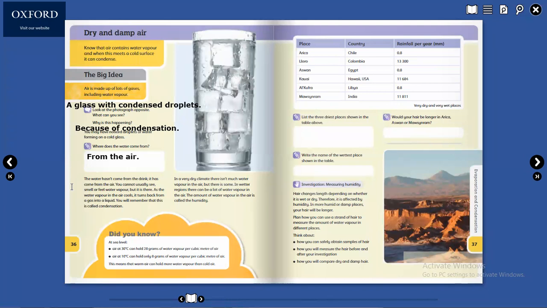As the water vapor in the air cools, it turns back from a gas into a liquid. You will remember that this is called condensation. From air or from gas to liquid, that is called condensation.